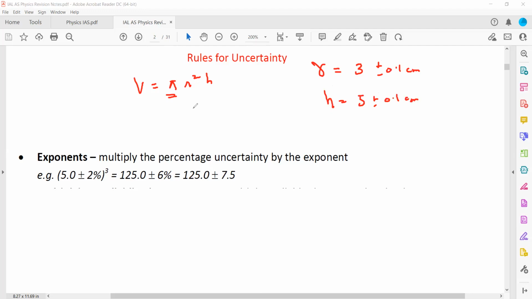Now what we have to do first is find the volume. The volume of the cylinder is pi r square h. So pi is 3.14, radius is 3 squared, multiplied by h which is 5. What's the final answer for 3.14 into 3 square into 5?